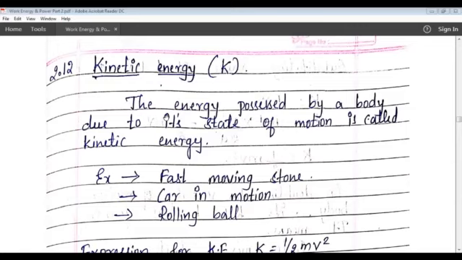For example, a fast moving stone will possess some kind of energy, and that energy is known as kinetic energy. Second one, a car in motion has some amount of energy in it, and that energy is known as kinetic energy. A rolling ball, a ball which is in motion, due to the motion it possesses some kind of energy, and that is known as kinetic energy.